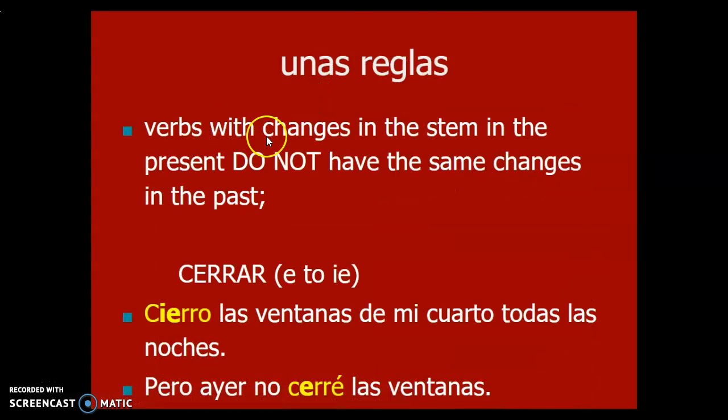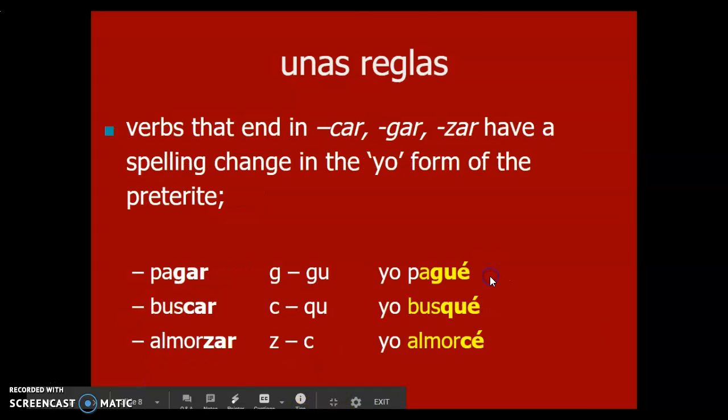Unas reglas. Verbs with stem changes do not have the same changes in the past. So for example, cerrar, which is an E to IE in present tense, yo cierro las ventanas de mi cuarto, becomes cerré. It does not change. So yo no cerré las ventanas.